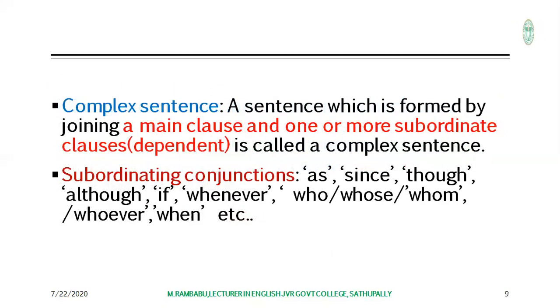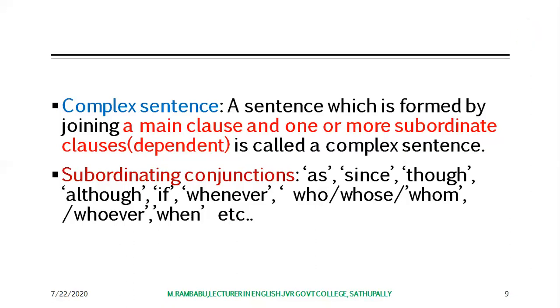And now let's come to the complex sentence. A complex sentence is a sentence which is formed by joining a main clause and one or more subordinate clauses. Here, the complex sentence contains one main clause and one or more subordinate clauses. Subordinate clauses means dependent clauses. A complex sentence has one independent clause and one or more dependent clauses. That is called a complex sentence.